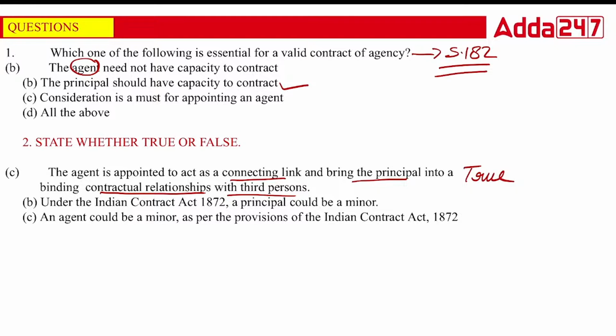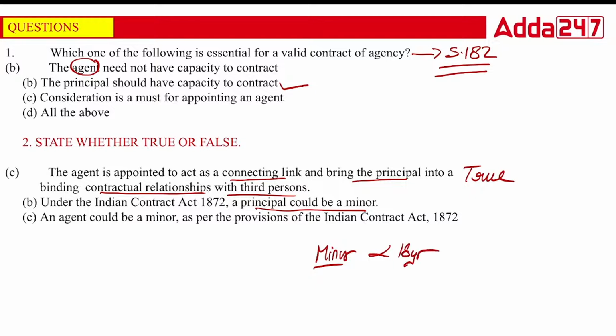Under Indian contract law, the principal could be a minor. Under the Indian contract, the principal could be a minor. Principal could be a minor. A minor is basically someone whose age is below 18.